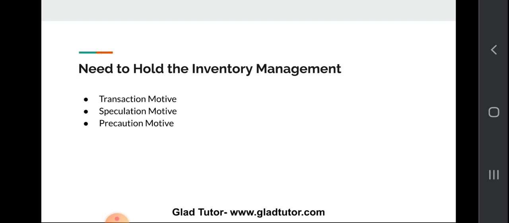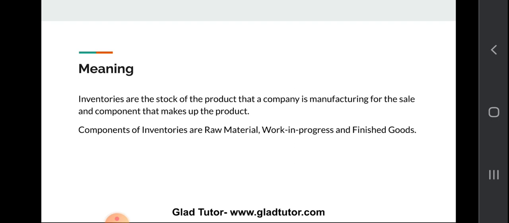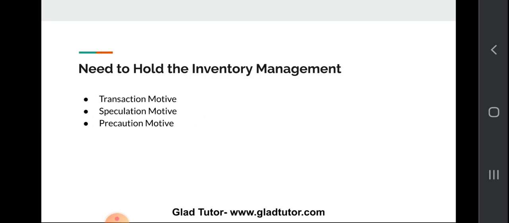And inventory management, you can say, means we have to hold that much stock of the product so that the company can ensure that supply and demand are properly maintained, and also that their sales should not be stopped. So there are basically three needs, or you can say three motives, to hold inventory. The first motive is the transaction motive.